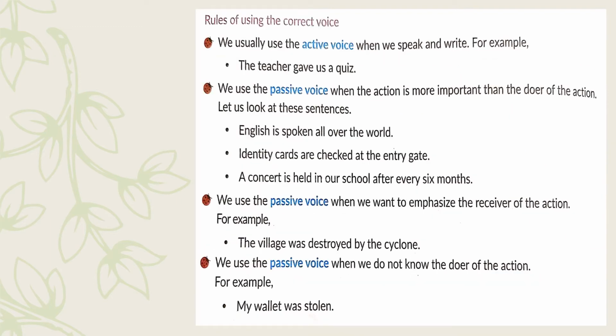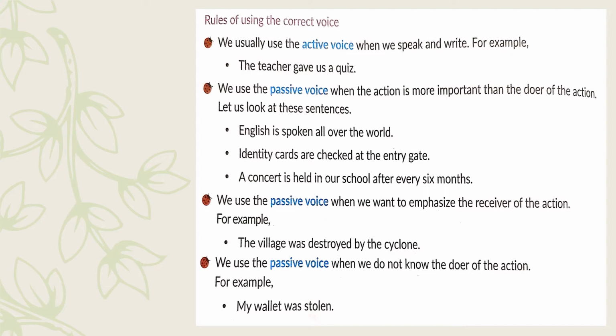Now, what are the rules of using the correct voice? Very carefully pay attention. We usually use the active voice when we speak and write. For example, the teacher gave us a quiz. We use the passive voice when the action is more important than the doer of the action. For example, English is spoken all over the world. Identity cards are checked at the entry gate. A concert is held in our school after every 6 months. So when the action is more important than who is doing that action, then we speak in the passive voice.